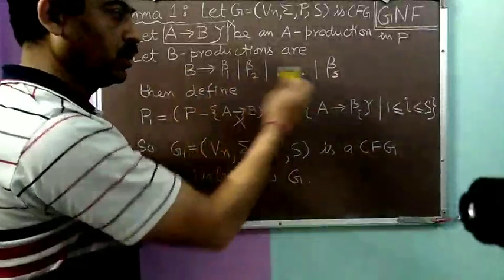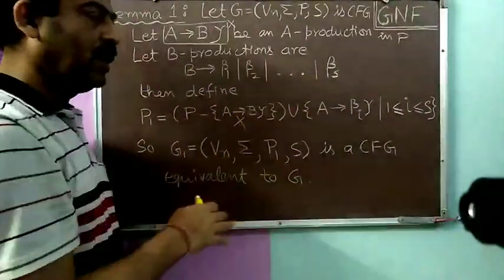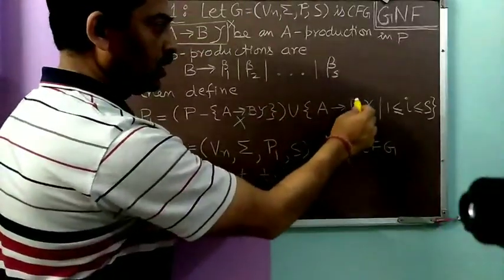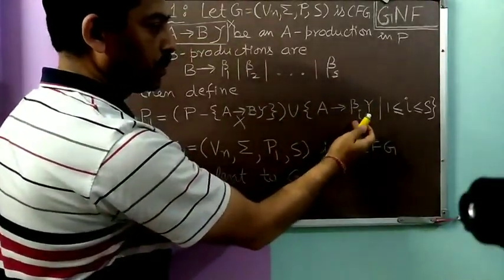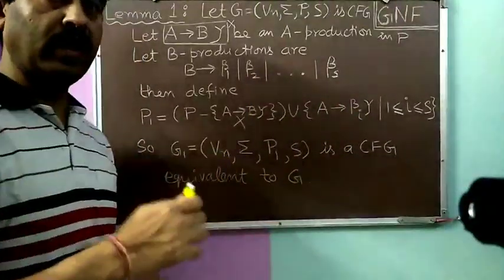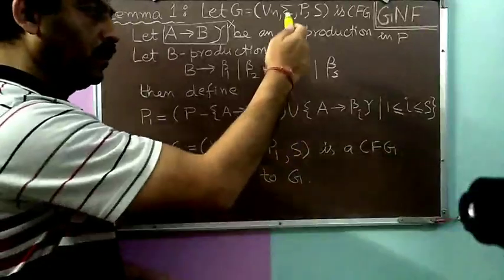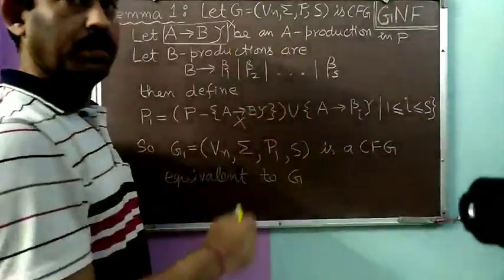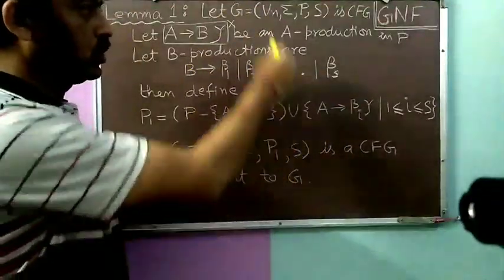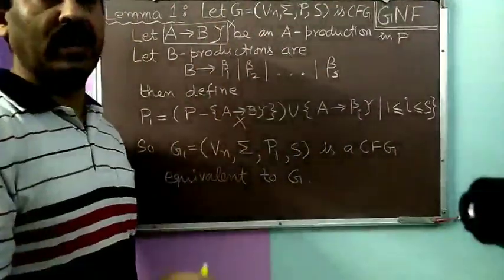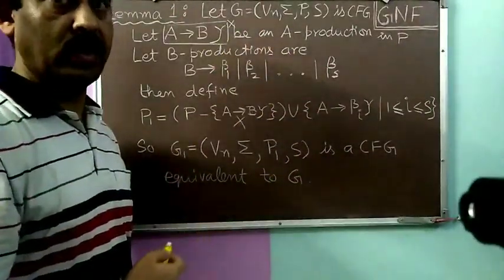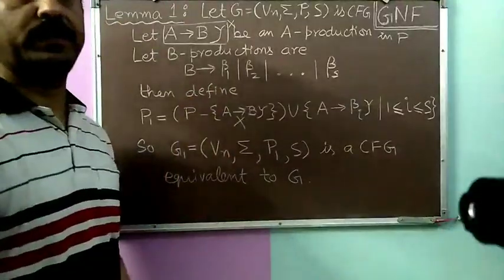This was our assumption. If this assumption is true, we will be able to successfully remove the variable B present at the first place on the right hand side. In general, if we want to remove any variable which is present as the first symbol on the right hand side of any production, using this lemma or this theorem, we can remove that variable from the first place on the right hand side. So this is the use of this lemma.